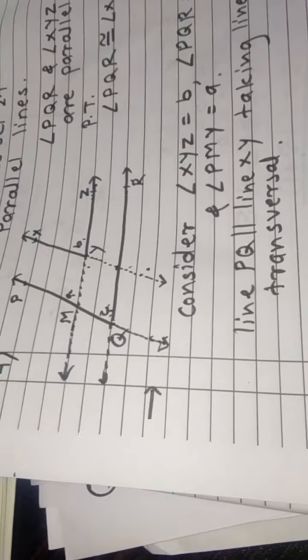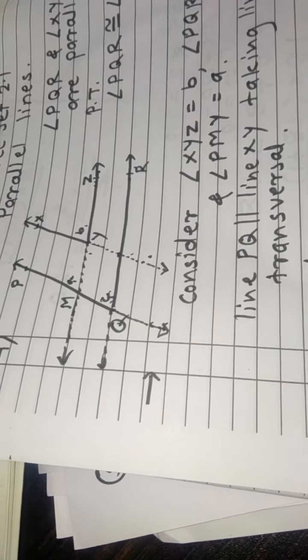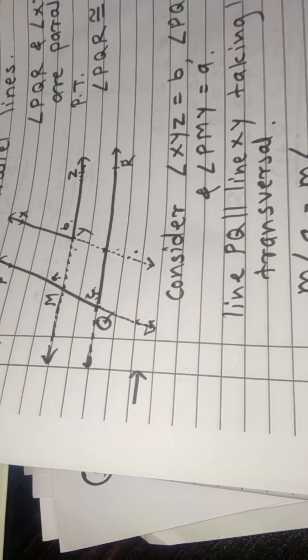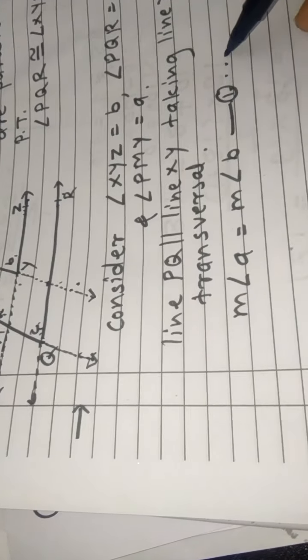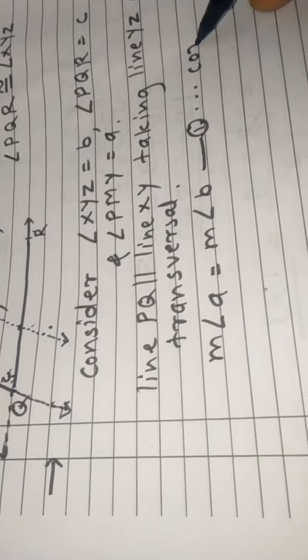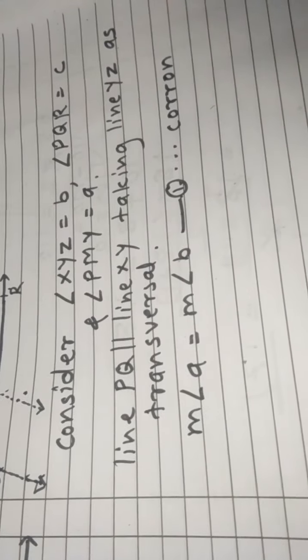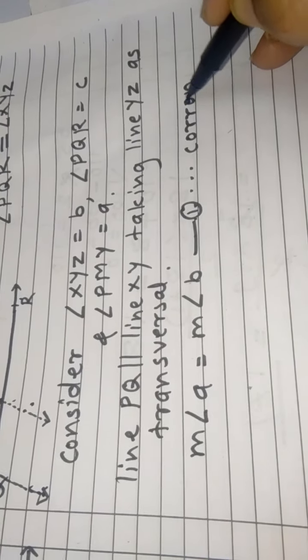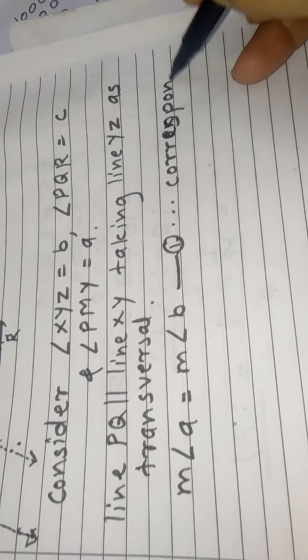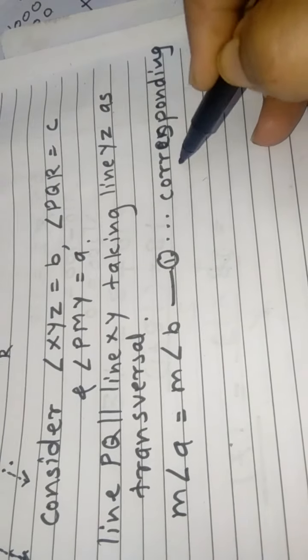If we take this as a transversal, then measure of angle A is equal to measure of angle B. Why we have written this? Give this as equation number 1, because they are corresponding angles.